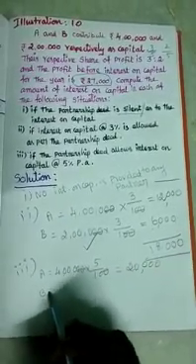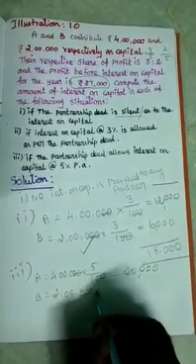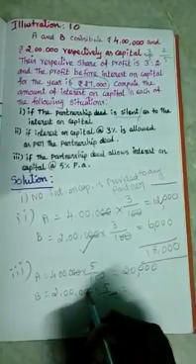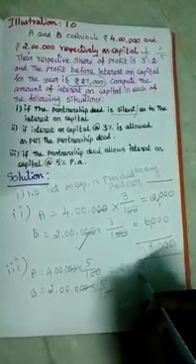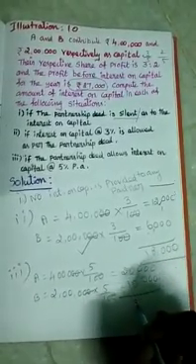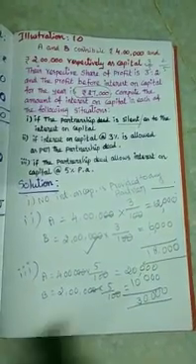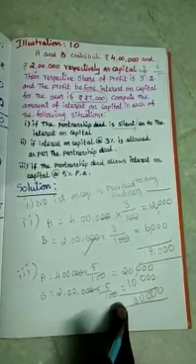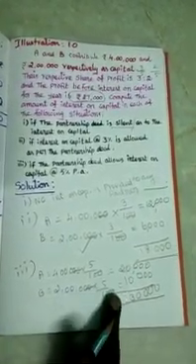For B partner, 2 lakhs into 5%, 5 into 2 is 10, and adding 3 zeros, 10,000. The total interest on capital you have to give to partners A and B is 30,000: for A 20,000, B 10,000.